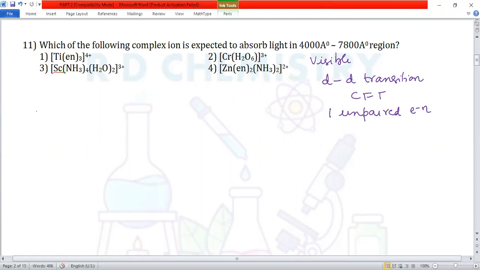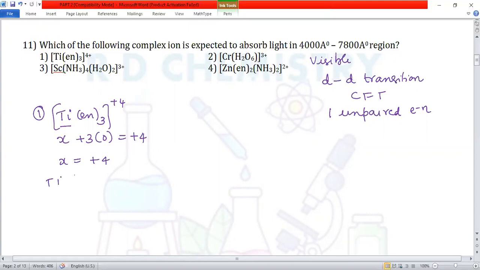So let us take option number 1. Titanium Ti, en (ethane-1,2-diamine) thrice, and the total charge is +4. Oxidation number of titanium, let it be X, plus 3 into neutral ligand 0 is equal to +4. Therefore, X is equal to +4.